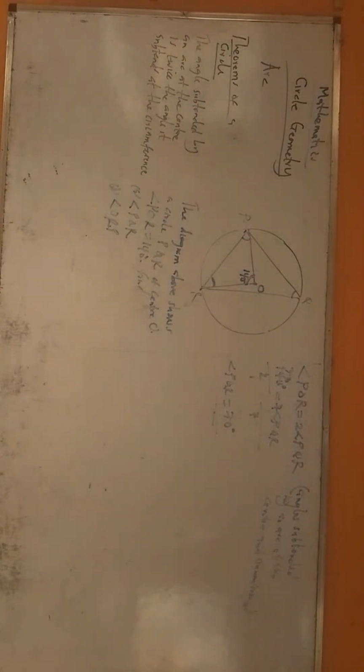Isosceles triangle. In an isosceles triangle, two sides are equal. So one thing you have to know about an isosceles triangle.